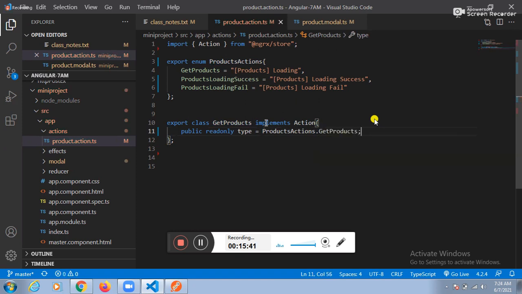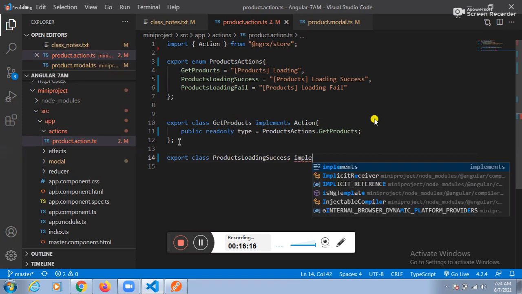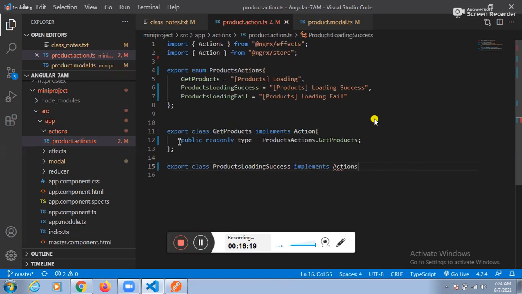So whatever the idea one is there, that idea one we converted to one class. What is the name of the class? The name of the class is get products. Can I create the class too? Yes. Export class products loading success implements action.